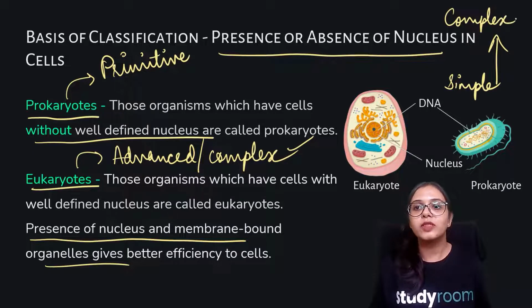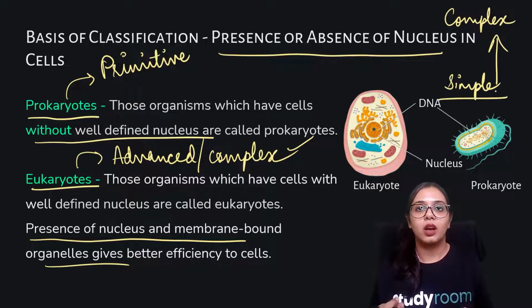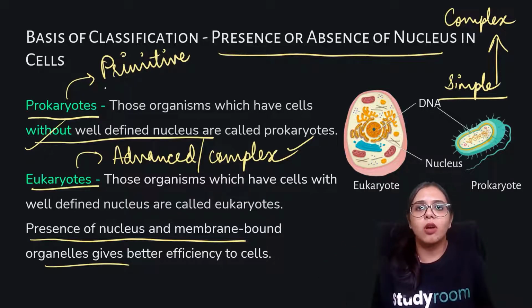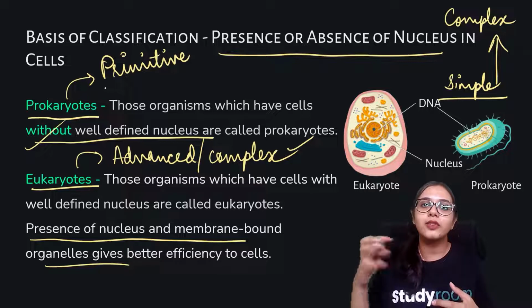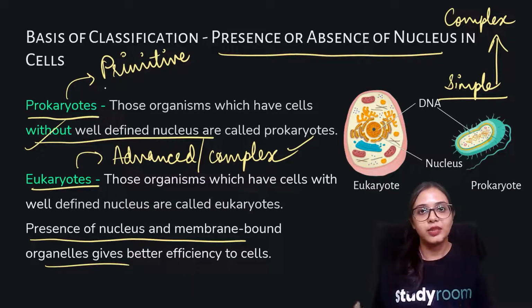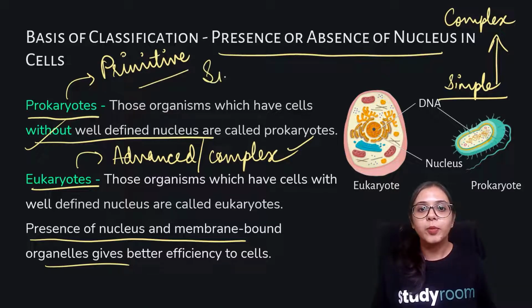What is the most simple? Simple characteristics, simple classification, animals that have no well-defined nucleus, no membrane-bound organelles. So there are no complications, no added structures, no added specifications, features, or characteristics of that particular organism. So it is simple, or primitive.